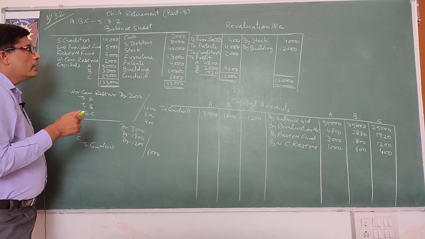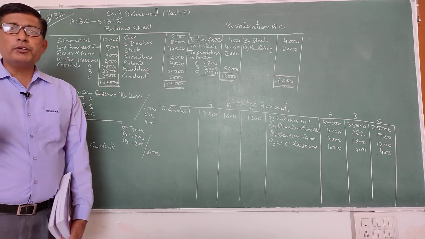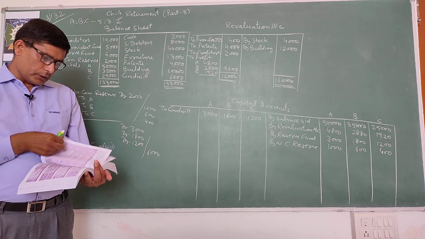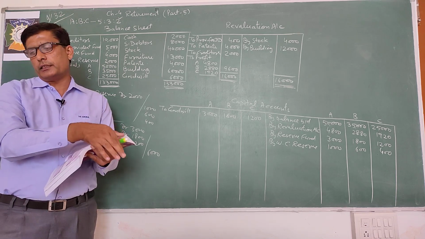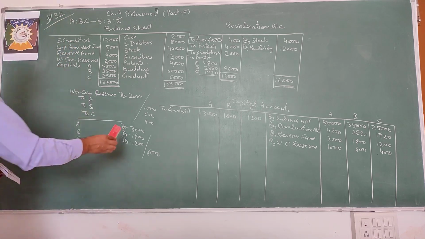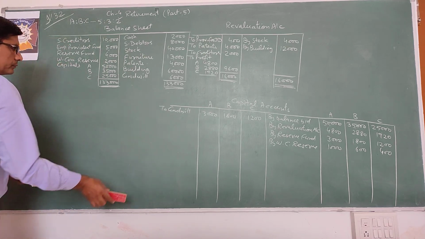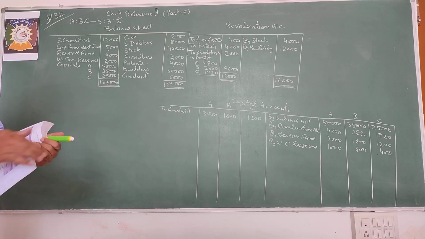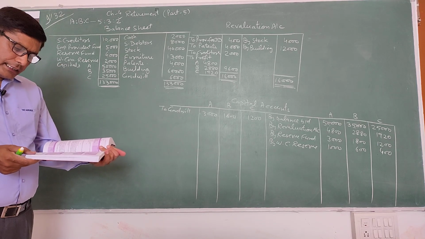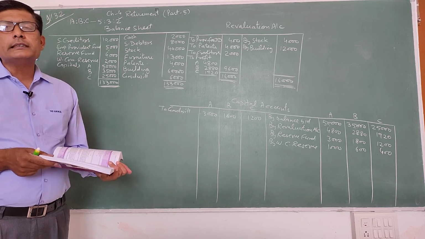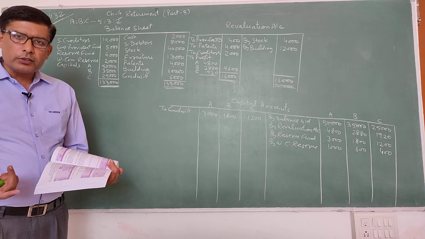Now C is retired. At the time of retirement of C, first you will calculate goodwill. This is first adjustment. Goodwill is to be valued at 2 years purchase of the average profits of the last 4 years. इसलिए 4 सालों के प्रॉफिट्स की एवरेज निकालो, 2 से मल्टीप्लाई कर दो.